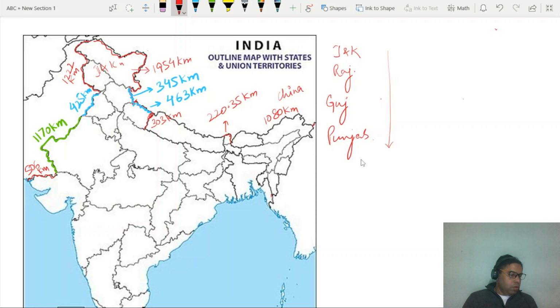Then after that is the border of Uttar Pradesh here, and the length of this border with Uttar Pradesh is about 651 kilometer. This is Uttar Pradesh and Nepal. Then there is a border with Bihar and Nepal. This border length stands at 601 kilometer. The border with Bihar is 601 kilometer.